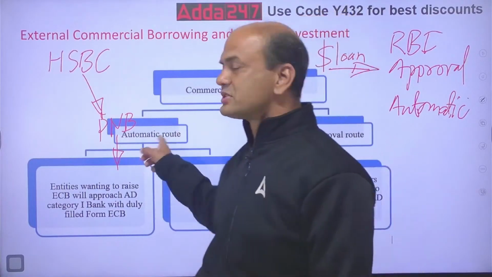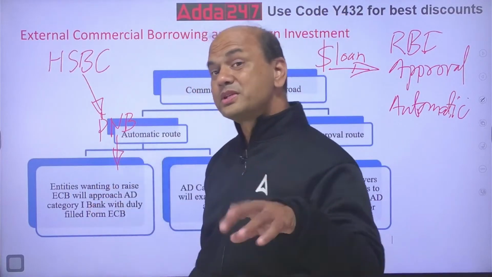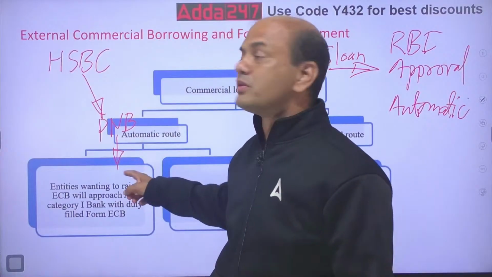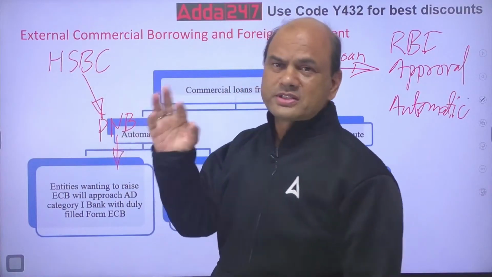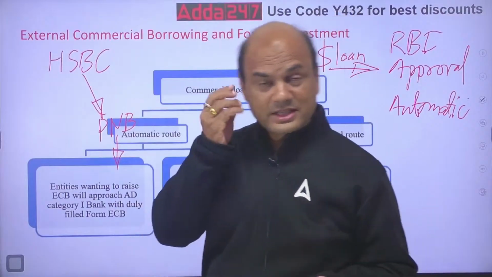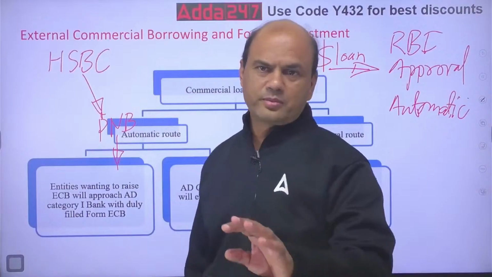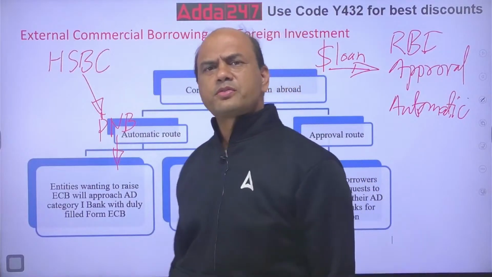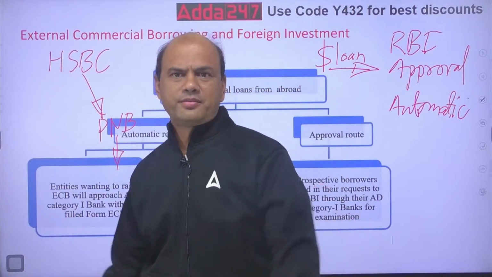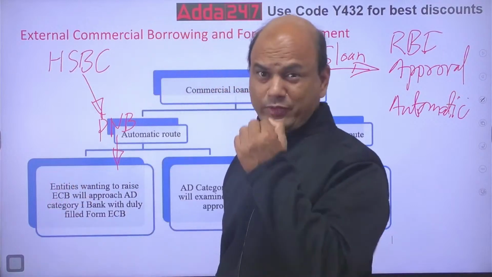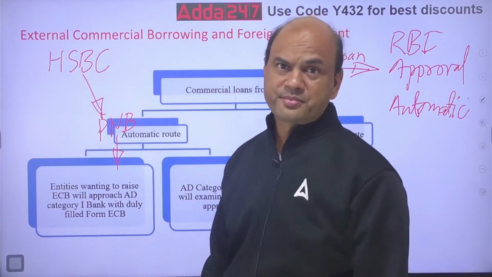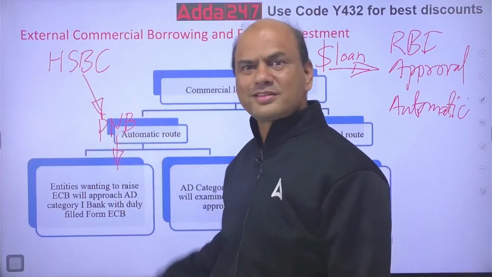So that is known as the automatic route. Now tell me, who's giving the loan? Is PNB giving the loan? No, HSBC is giving the loan. Now you'll say only HSBC, Standard Chartered, Citibank. Is it only banks? No, it's not only banks. It can be Microsoft, it can be Apple. I have huge money and I want to invest in Bharat.